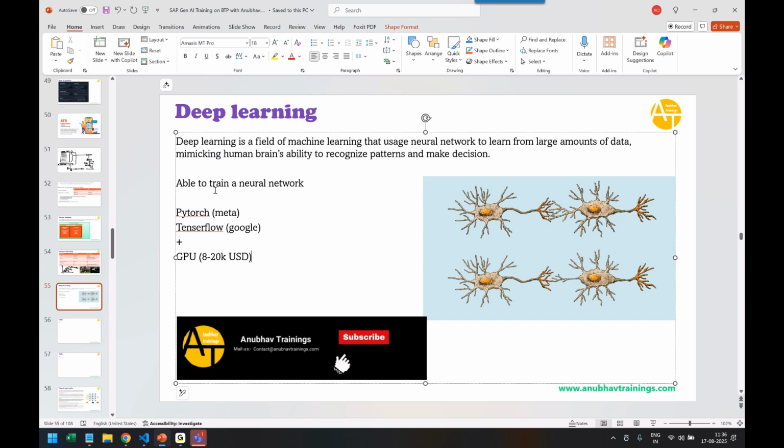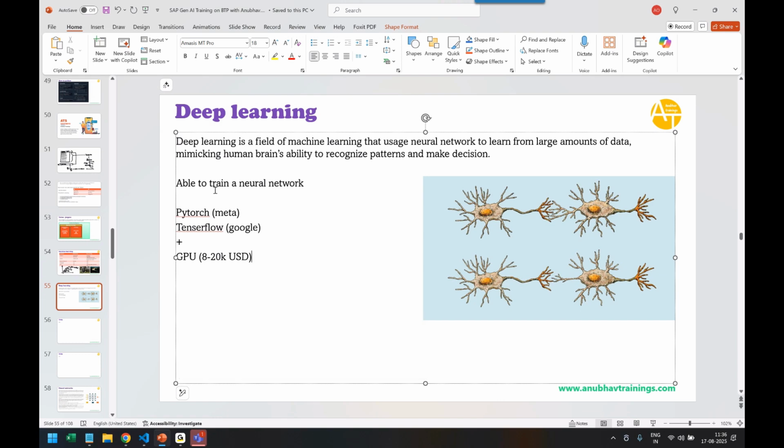So creating a deep learning algorithm to train your machine is very expensive. Most of the people you see in industry, including SAP, are not doing this training, because it is done by big companies which have big budgets, billions of dollars, like Amazon. Amazon has this neural network model which they have come up with, called Claude. Like Facebook, Meta has Llama. Google also has its own neural network model. So they train and create these models.